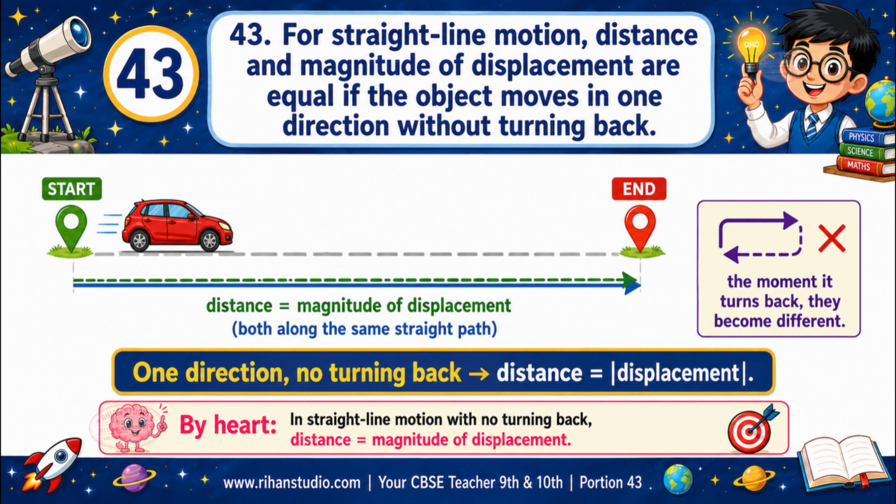For straight-line motion, distance and magnitude of displacement are equal if the object moves in one direction without turning back. Special condition to remember: if the object moves in one direction only, never turning back, then distance equals the magnitude of displacement. The moment it turns back, they become different.